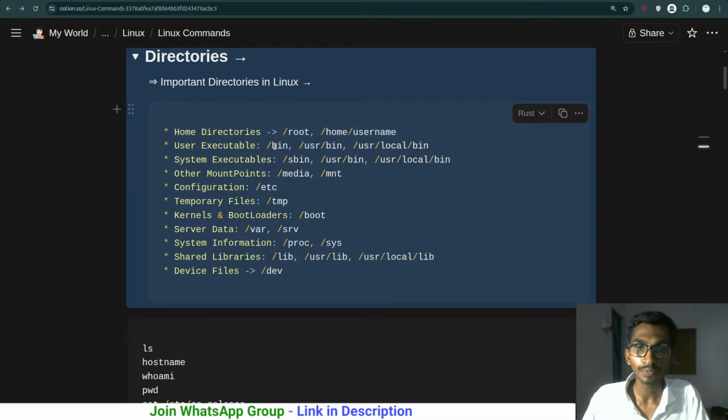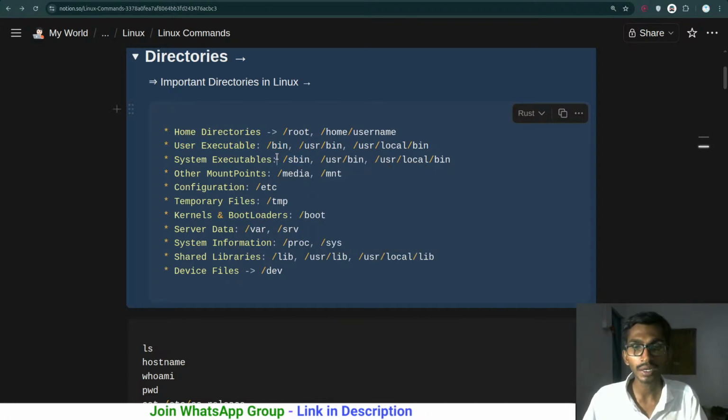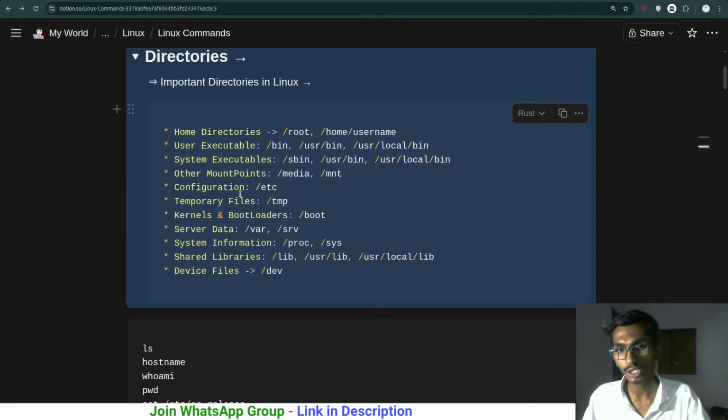For user executables, there are going to be user executable commands over here. Inside bin, ignore these, they are mainly for Windows or Mac, I'm not sure, but inside the bin folder you are going to get user executable commands, and inside sbin you are going to get system executable commands. Other mount points are media and mnt. Whenever you insert, say, a pen drive or any media device, it is simply mounted here. Ultimately inside media you are going to be able to see the result of that.